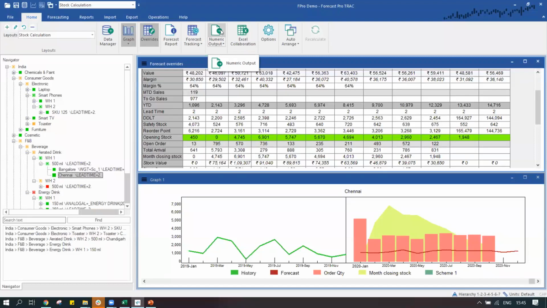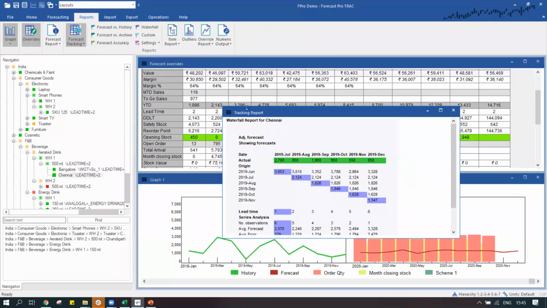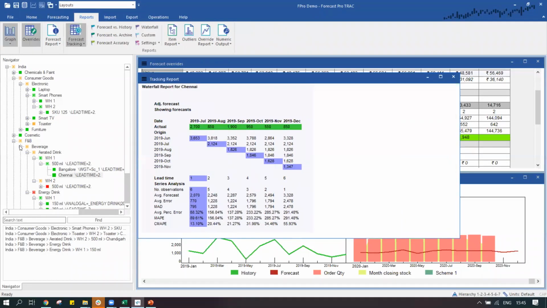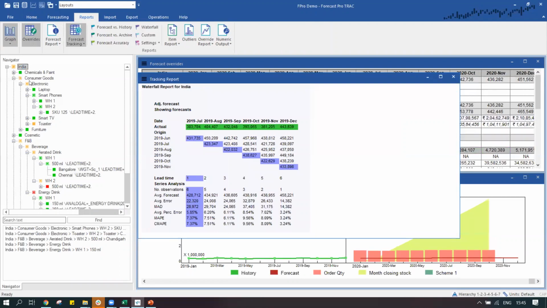The data, say the order amount, order value, or the forecast, can be exported out of the system through the numeric report. It gets exported in Excel, or you can export through any of the connections that you have over here. There is a comprehensive list of reports that are available over here. One of my favorites is the forecast tracking report that you can also see over here, where we are tracking the information. Say I'm going to go to this level over here.